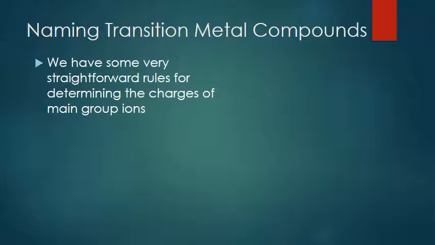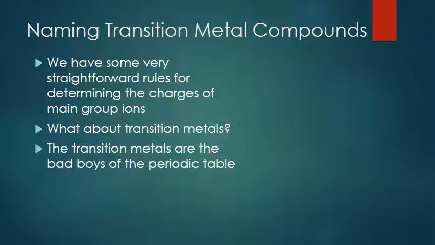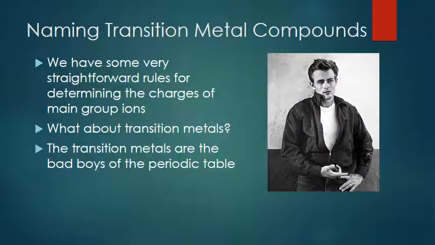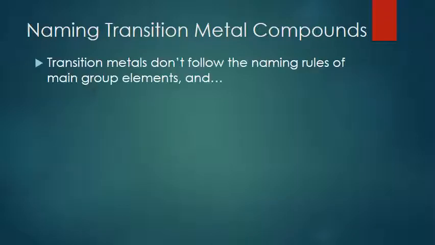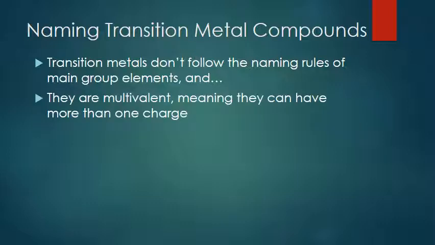Transition metal compounds. So far, with the main group element, the rules are very good. Everything in group 1 is +1. Everything in group 2 is +2. Now the transition metals are going to shake things up. I like to call them the bad boys of the periodic table. Rebels without a cause. They don't follow the naming rules of the main group elements, and they're also multivalent. We used that term earlier in the video. They can have more than one charge, depending on what they're bonding with.